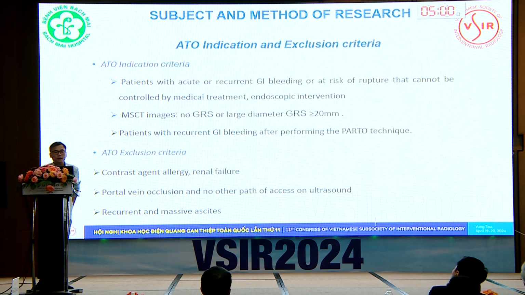With the indication, we choose patients with acute or recurrent gastrointestinal bleeding, or at risk of rupture, that cannot be controlled by medical treatment or endoscopy. On MSCT, there is a gastrorenal shunt with a diameter of more than 20 millimeters, or the patient has recurrent gastrointestinal bleeding after performing the PIRTO technique.